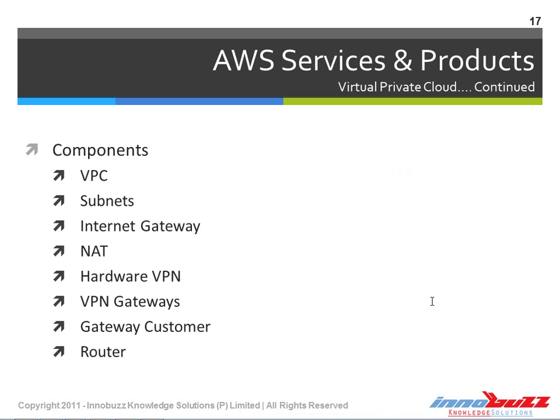Now let's check what the components of a virtual private cloud are. As the name indicates, it's isolated from the public cloud, and our resources are allocated only to the users who have access to the VPC, our own virtual private cloud. The first component is the subnet. Let's see what subnets are. A subnet is a resource group to be placed in an isolated VPC address range.